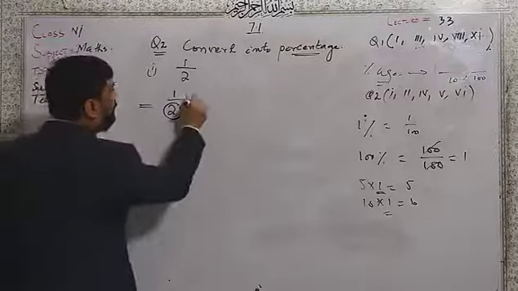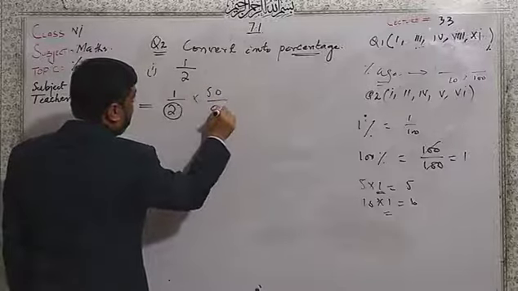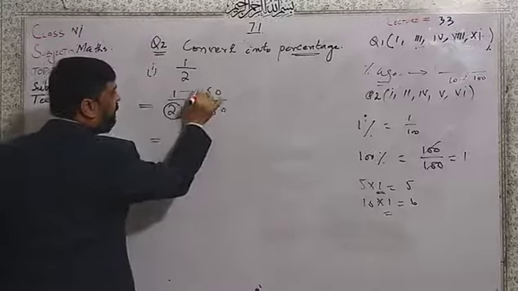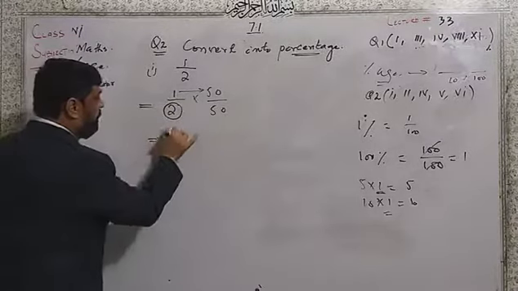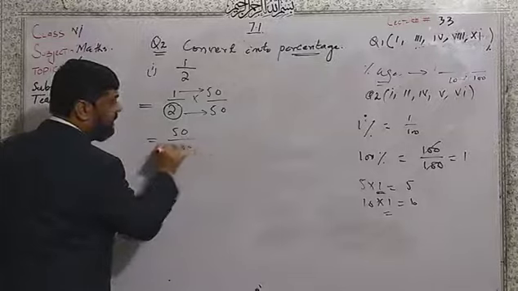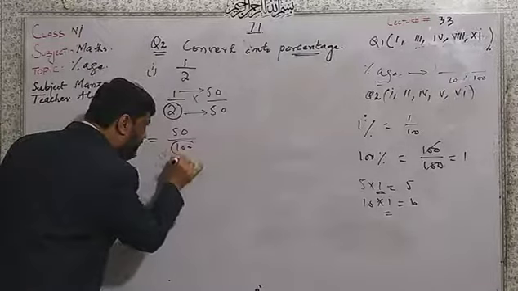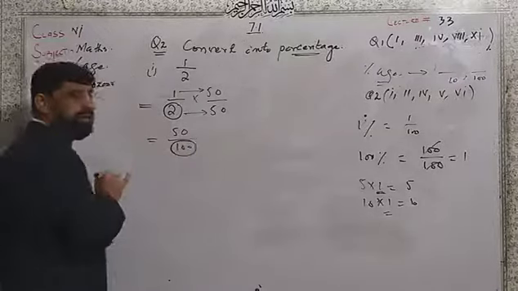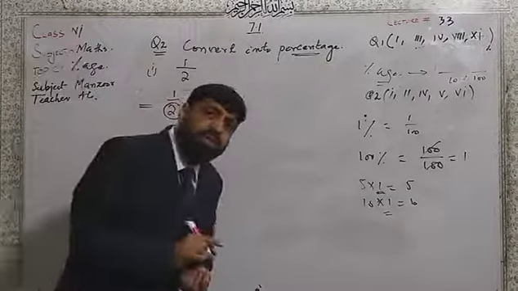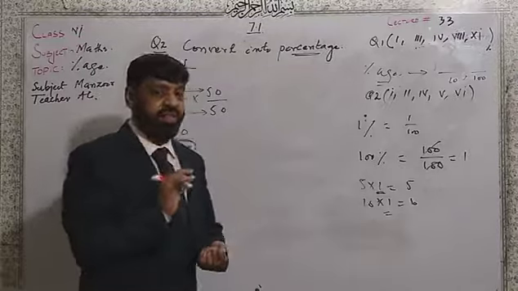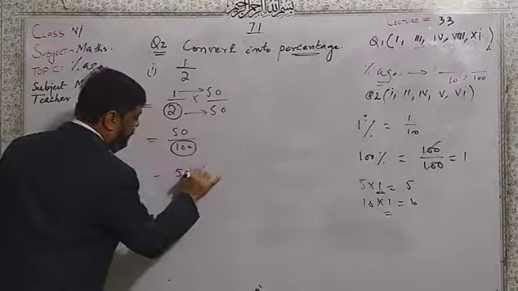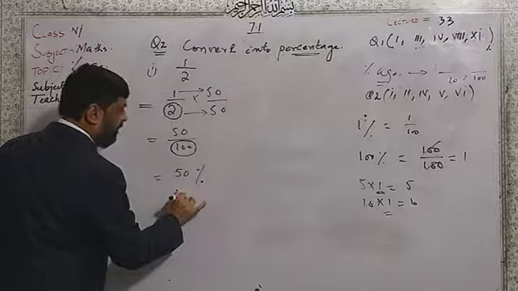You will multiply and divide by 50. Then 1 multiplied by 50 is 50, and 2 multiplied by 50 is 100. Now this 100 we have to convert into percentage. I write here 50%. And this is the answer.